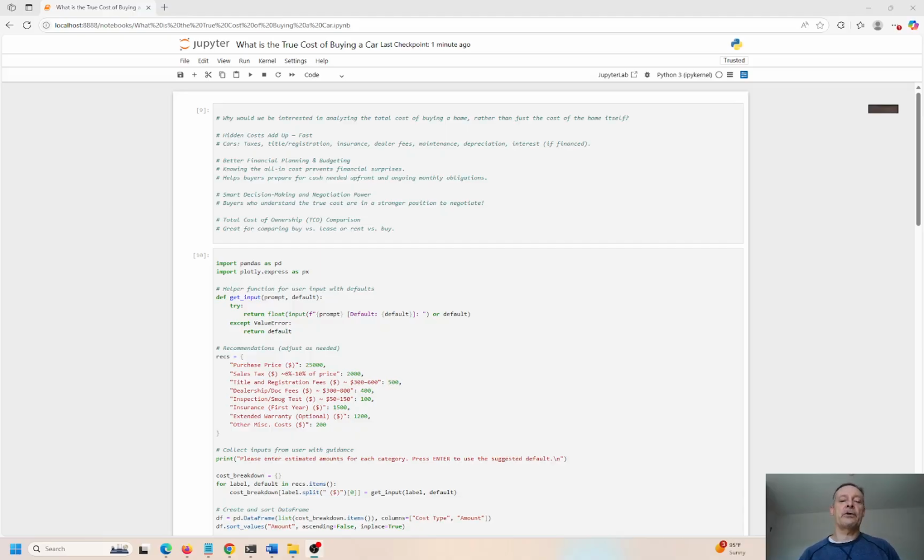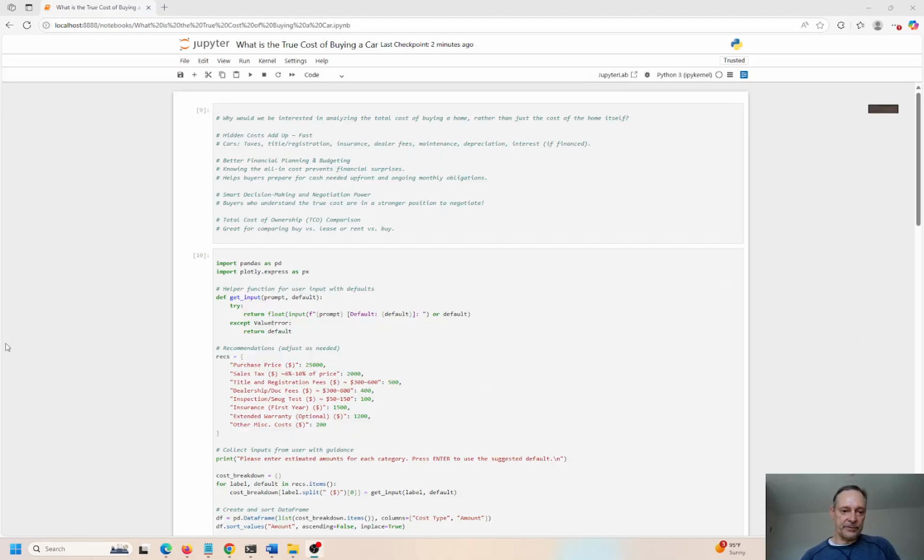If you say the cost of the car is 25K or whatever, and there's another $10,000. No, it probably wouldn't be that much. Maybe another 8,000 on top of the 25. So what is that? 5, 6, 7, 8. 33,000. You could go to the dealer and say, listen, the true cost of me buying this car is not 25K, it's actually 33K. Will you negotiate with the price a little bit? Because I was planning to pay around 25K, and all of a sudden it's ballooning to 33. How can we work this out? How can we come to an agreement here so we can complete this transaction? When you know the total cost of ownership, you're more empowered, you have more information, you can make more intelligent decisions. Okay, so let me take you through it here.